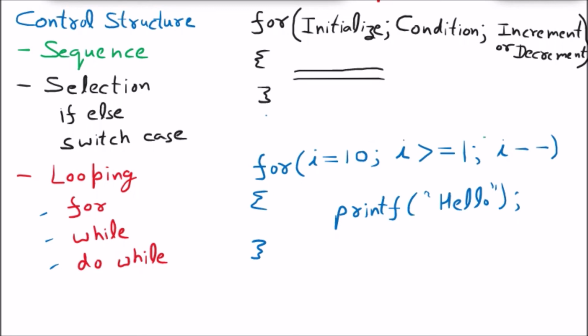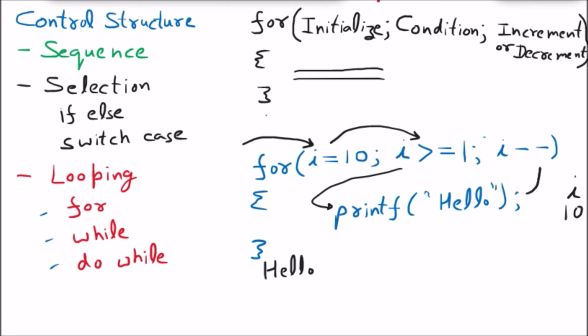How will this program work? We have already declared one variable i, and the program will come here, i equal to 10. So the value of i is 10. That is initialization. Then condition check, i greater than equal to 1. 10 greater than equal to 1. True. Come down. Print hello. So hello will be printed. Then after that, again going back, i minus minus, the new value of i is 9. Now again coming back, is 9 greater than equal to 1? True.